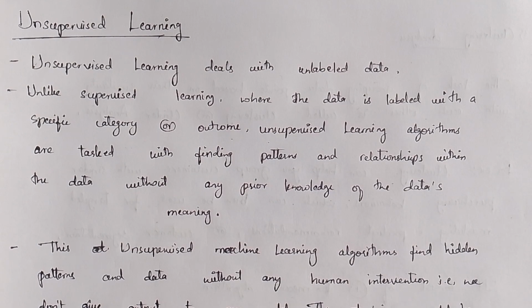As we know what supervised learning is, right? In supervised learning, we give a machine input along with the corresponding output, but that is not the case in unsupervised learning. Here we are not providing any labeled data. It has its own task. It has to find the patterns and the relationships within the data without any knowledge of the data's meaning. Without knowing the data's meaning, the machine has to find the patterns and relationships between the data. This is what unsupervised learning is.